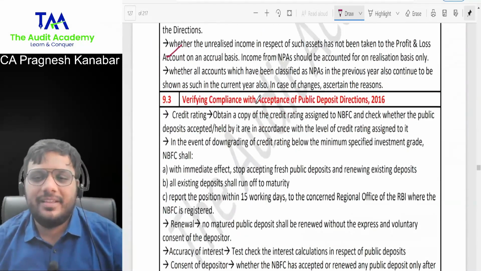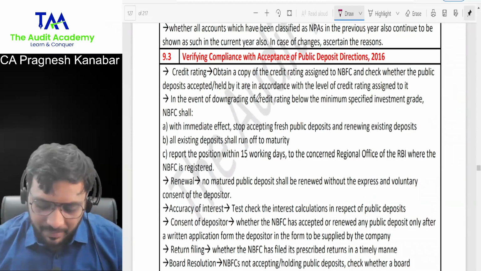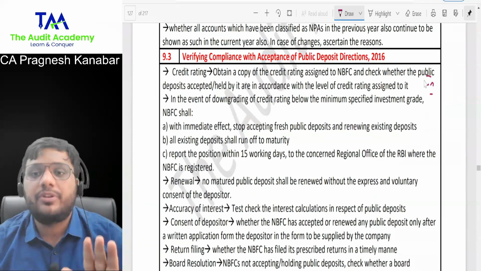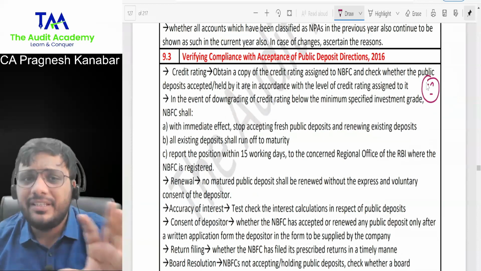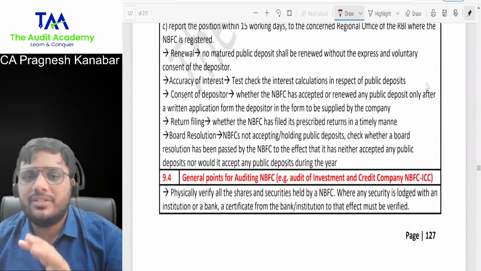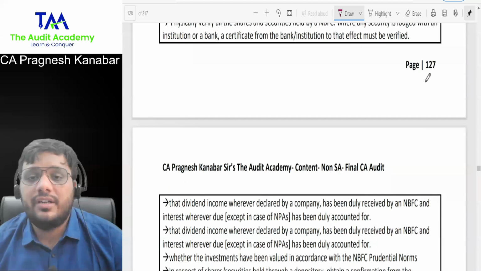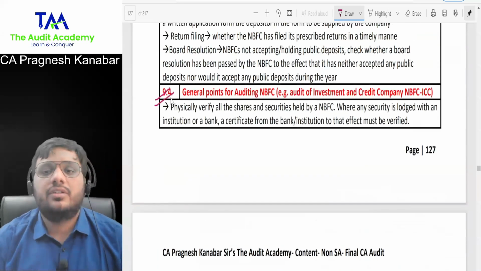Next, 9.3, verifying compliance with acceptance of public deposit directions. I can't do this in short. All right, just put a question mark. I'm not completing the whole topic as of now, but let me just finish off what can be done. 9.4, general points for auditing NBFC.